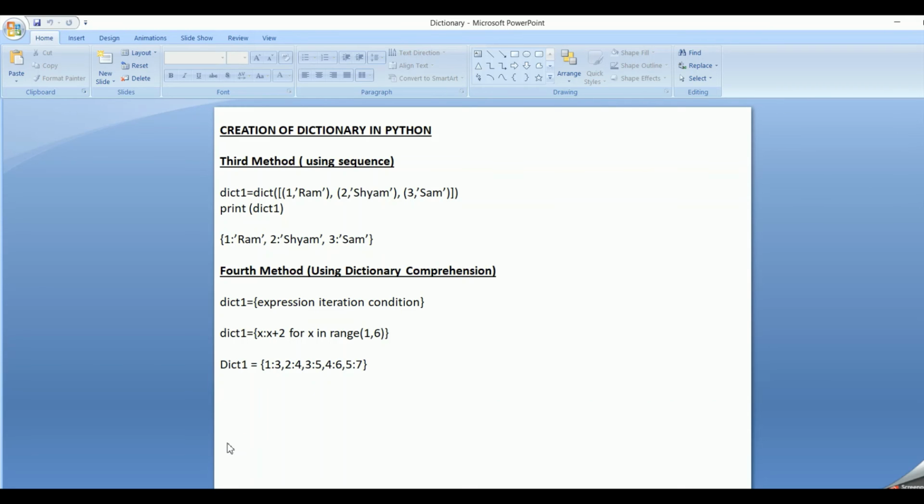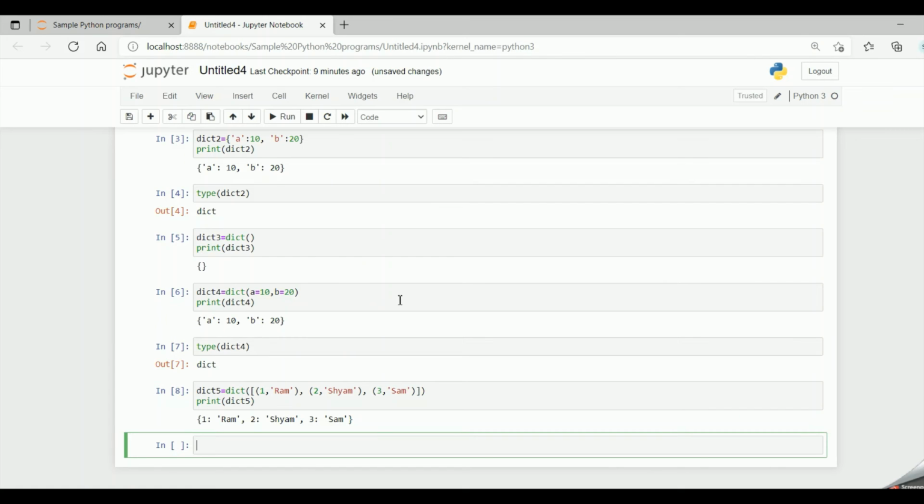And now the fourth method is using dictionary comprehension. If I say dict6 equal to, in curly braces, I give an expression for iteration.